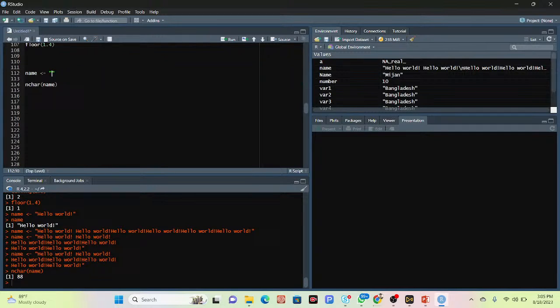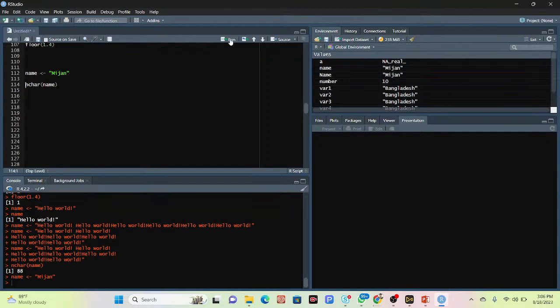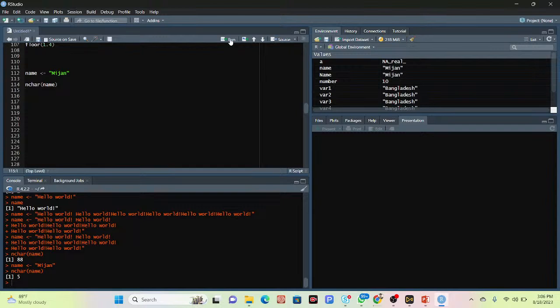So in this time here we can find out the characters, 88. Suppose I put here my name Mijan, and now I check how many characters are in the name. So you can see I can get only 5 characters. M is 1, I is 1, J is, okay. Total 5 characters in this string I got. So in R, this function mainly finds out the number of characters in a string.